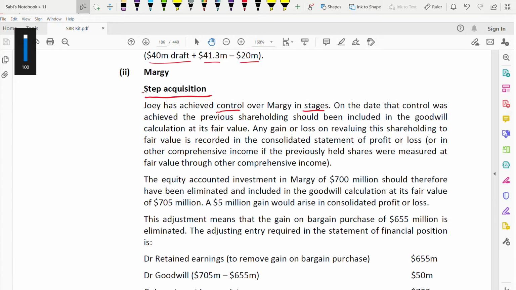So the previous shareholding, that means the 30% associate which you had, when you are calculating goodwill, that amount should be calculated at its fair value for you to calculate goodwill.